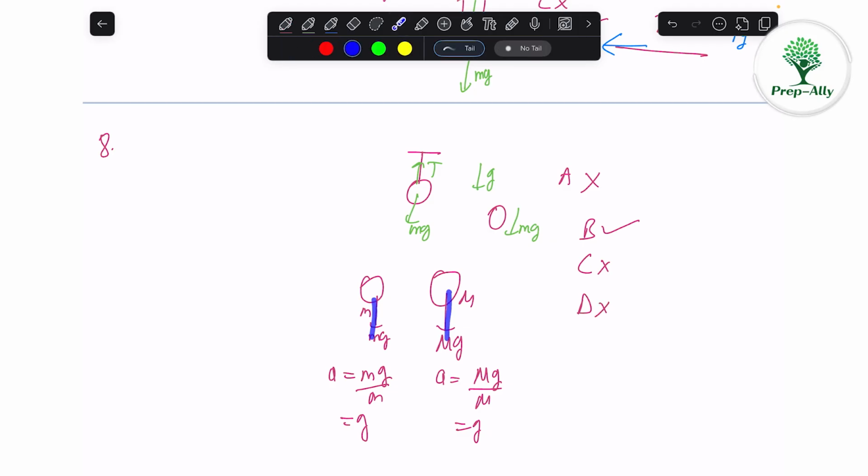But the same force is not acting. The force is higher here, but the mass is also higher here. So g is same. The force is lower here, mass is also lower here. So the g is same. And the g is same, that's why time to hit the ground is same. But the D option says that gravity force is same. It is not same, it is different. So D is incorrect. So only correct option is B. So the correct option for 8 is B.